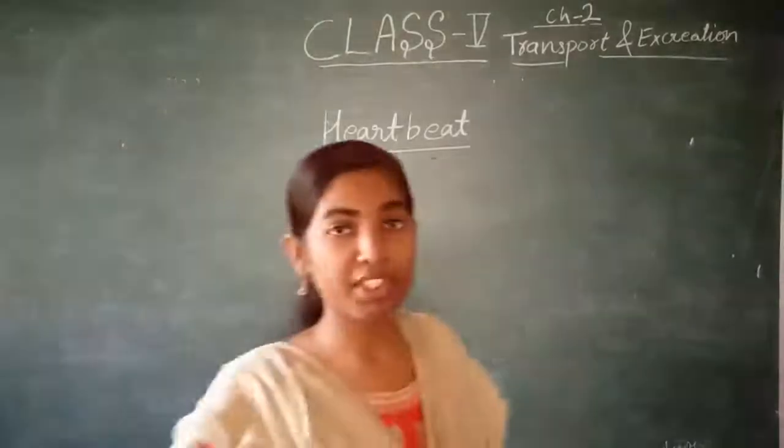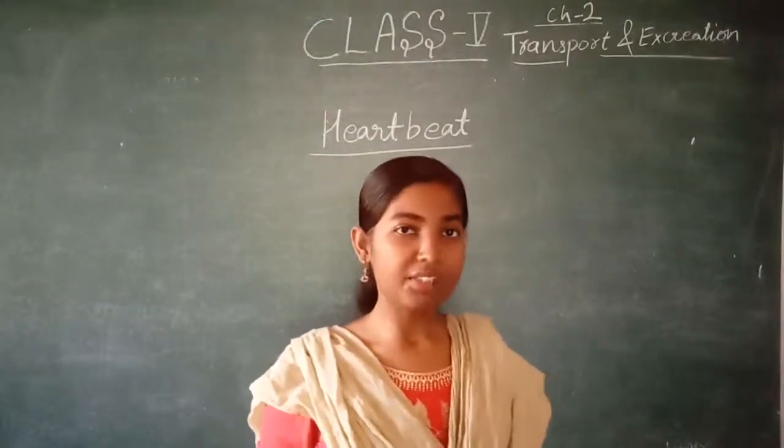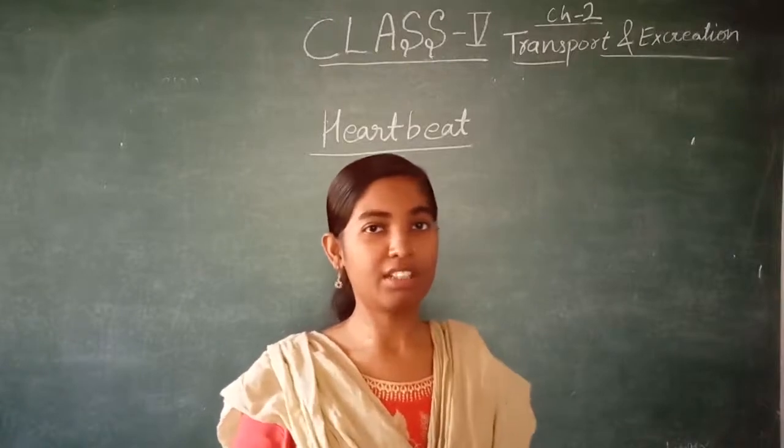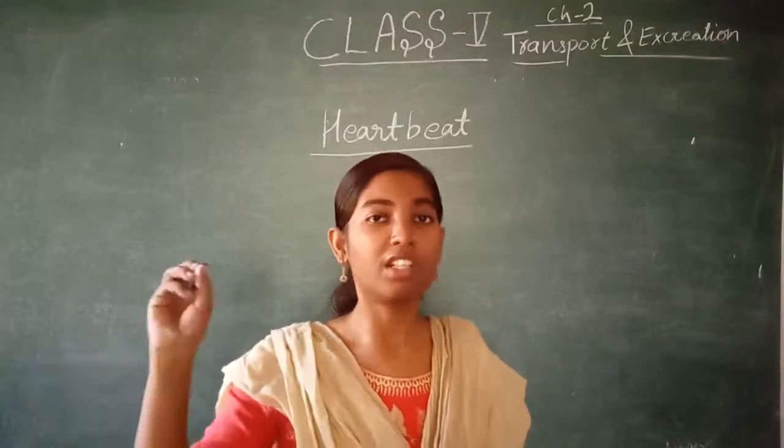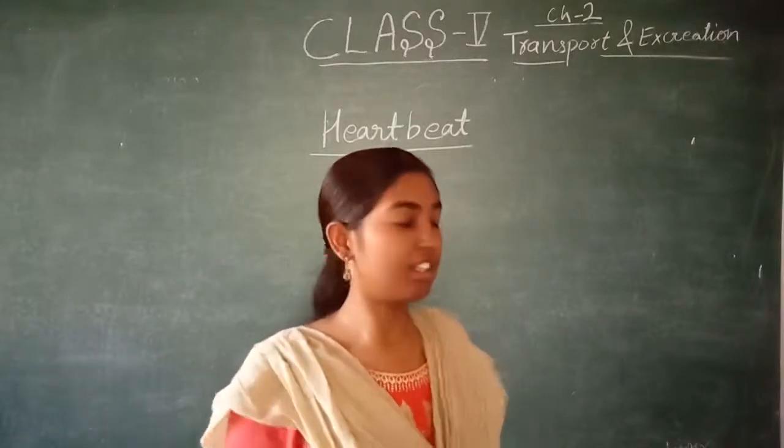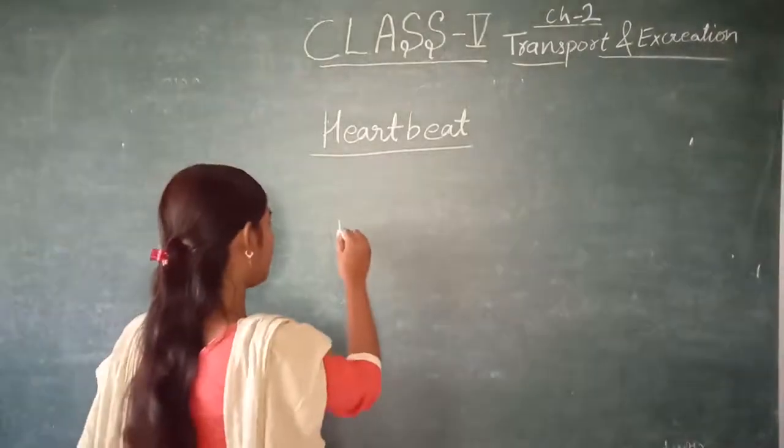Now let us see what is heartbeat. As we have seen in the circulatory system, from all over the body blood comes into the heart.